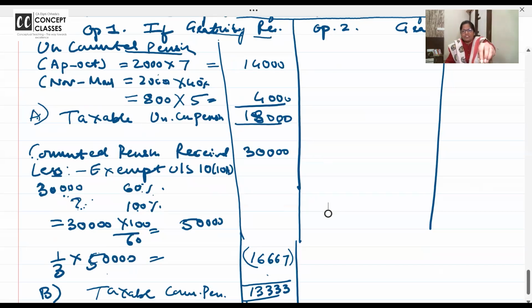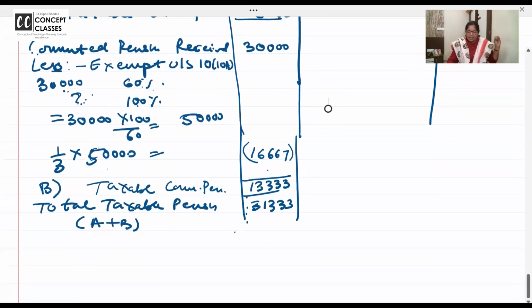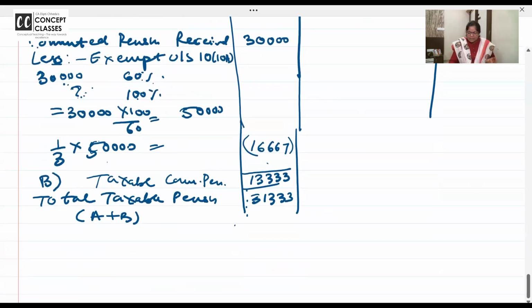You have received pension. Take this. How much is exempt? How much is taxable? What's the taxable monthly pension? 18. What's the taxable commuted pension? 13. Total 31. Now if you say, ma'am, except pension, he's not receiving anything, can we give standard deduction on 31,333? Absolutely right, you can.